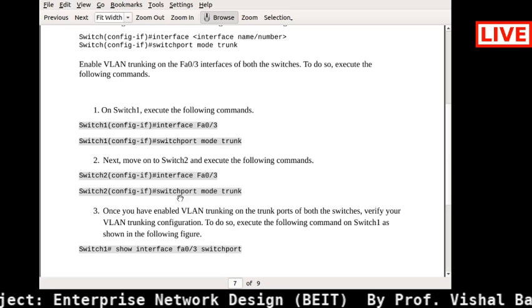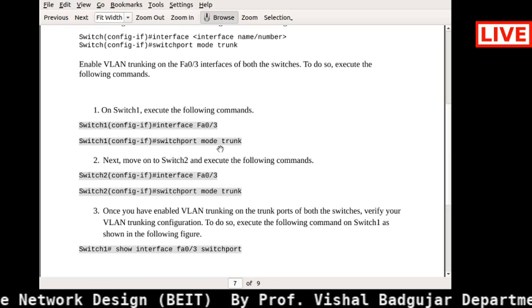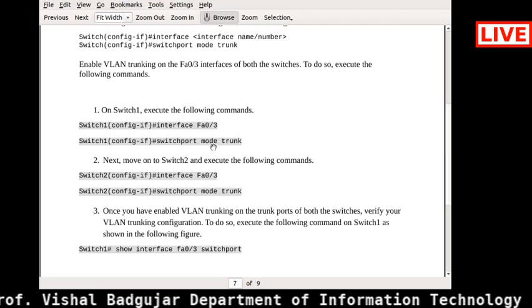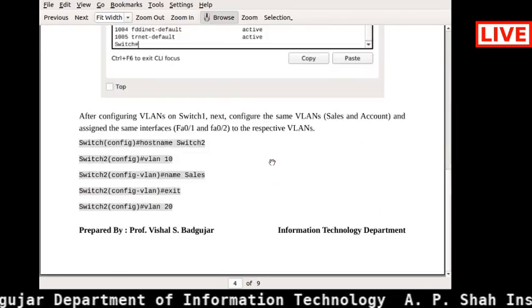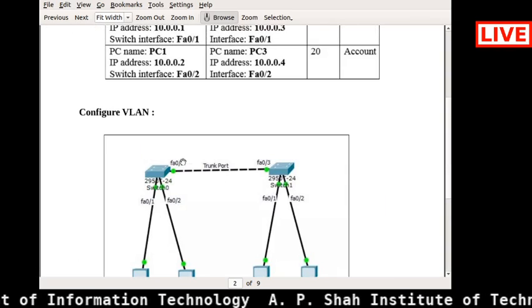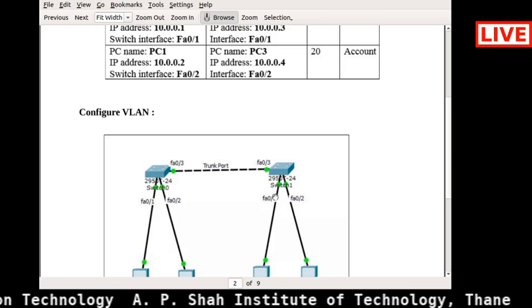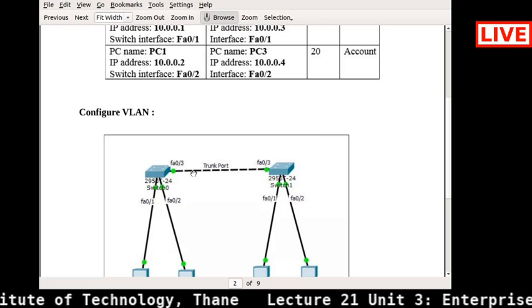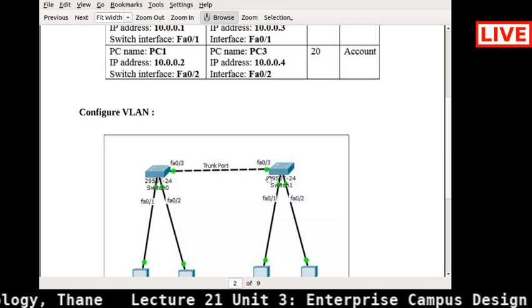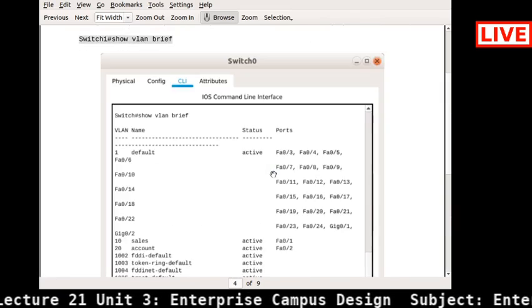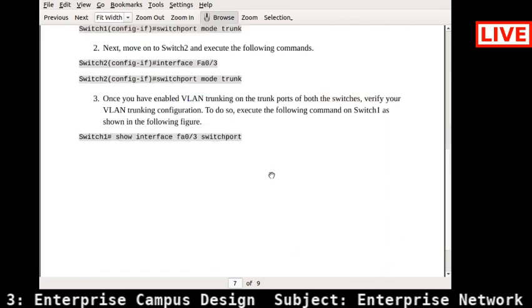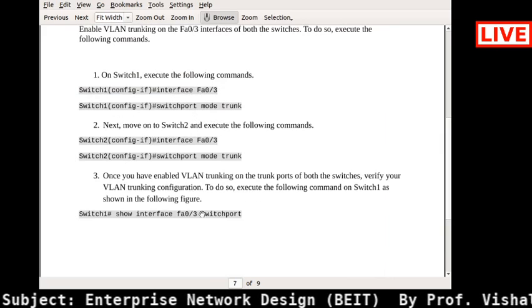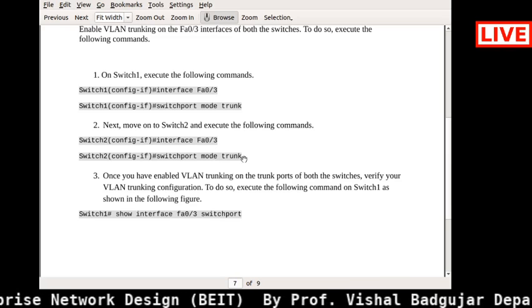After that, you just fire the command switchport mode trunk. But you need to do this on both the switches. Why? Because if you do it on only one switch, the traffic may go from this particular switch, but it will not be received at the other end. So you need to configure this trunk port on both switches. Here also I am doing the same. On switch 1 I am setting switchport mode as trunk, and on the second one also switchport mode as trunk.